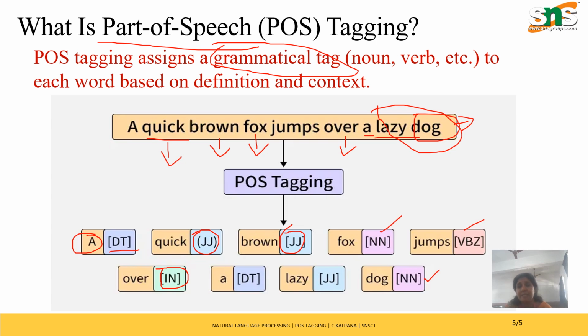Likewise, each word is mapped with a grammatical tag, whether it is noun, verb, adjective, or adverb. Your NLP system, after getting the input from the user and before processing, will tokenize and map with the grammatical tag. So this is the first process. We'll see the next steps, how part of speech tagging happens in NLP, in the next session. Thank you.